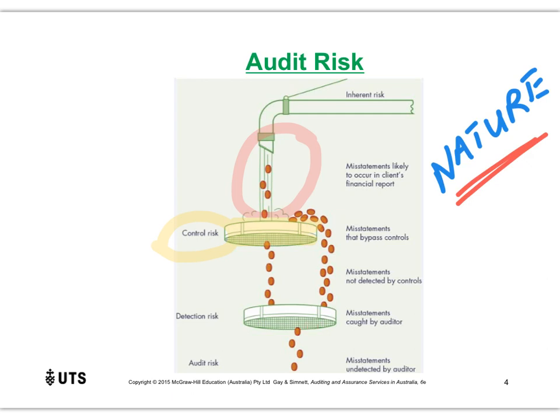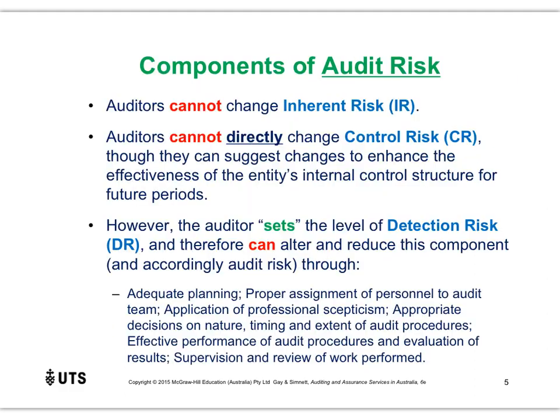And then the third element is detection risk. This is the barrier that we use or we are set based on the procedures that we perform. Okay, so we try to stop as many issues that we can that have fallen through the cracks up here. Now let me explain all of this to you using a bit of a flow chart.